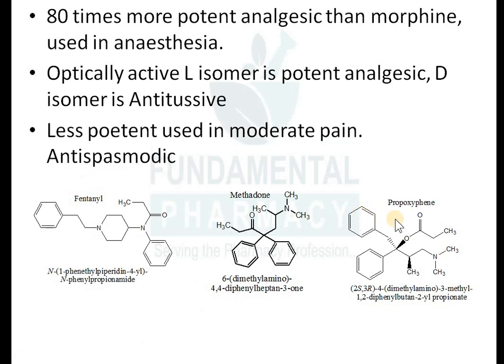Okay, then next one is propoxyphene. Now this propoxyphene is an analgesic as well as a strong antispasmodic agent. So it is a less potent analgesic used in the moderate pain, but it is a strong antispasmodic. There is one capsule known as spasmoproxyvon. So that capsule consists of this propoxyphene. It is also a drug of abuse.